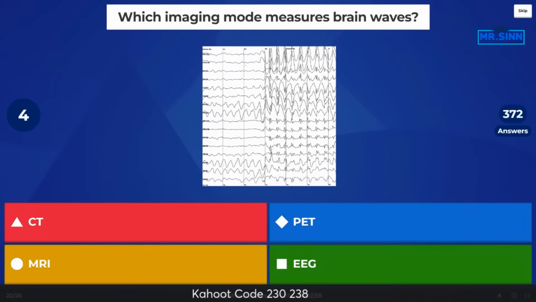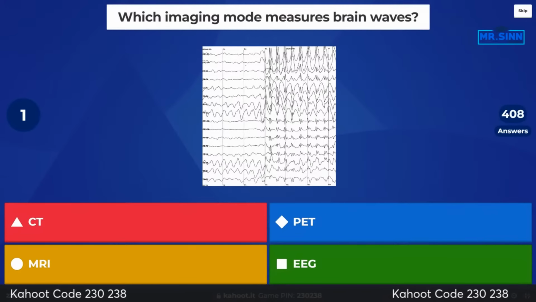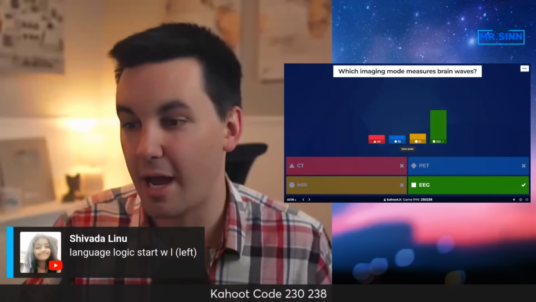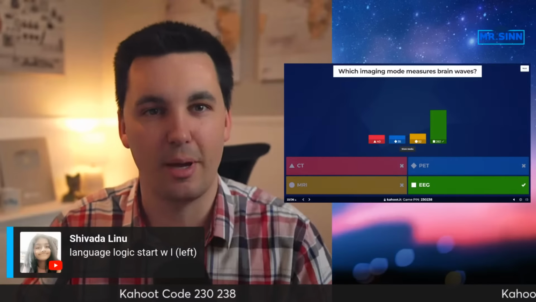Got people saying that one was easy. Good. I'm glad that was easy. That's awesome. Language and logic start with L. Left. Great way to remind. That's awesome. Perfect way to remember that.